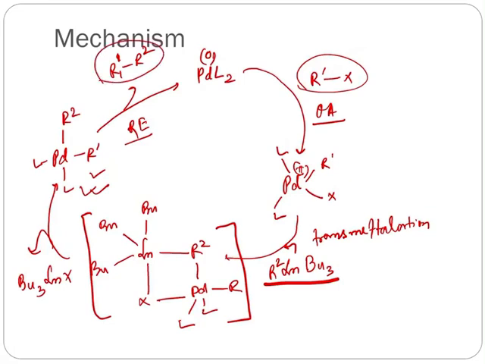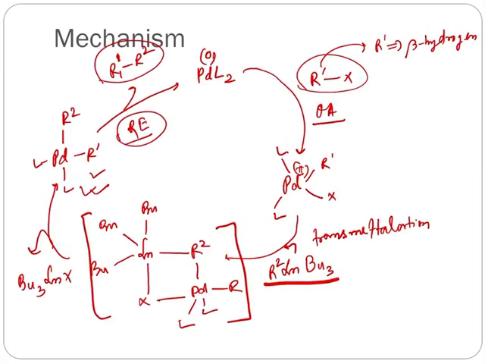Here one thing you have to consider is that if R1 possesses beta hydrogen, then in the step of reductive elimination there is a huge chance of beta hydride elimination instead of reductive elimination. So R1 should not possess beta hydrogen, to avoid beta hydride elimination.